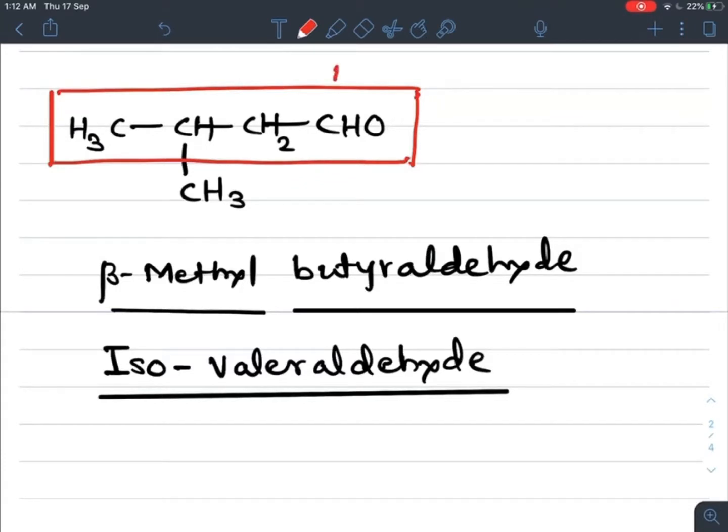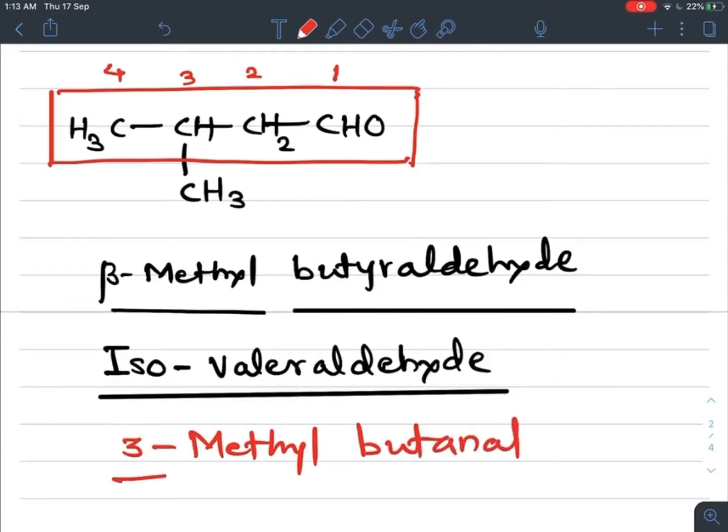So carbon number 1, this is carbon number 2, 3 and 4. Now you observe at carbon 3 a methyl group is present, and the remaining is the 4 carbon alkyl. So what is the name? At position 3 a methyl group is attached, so 3 methyl and 4 carbon containing straight chain butanal. Okay, 3 methyl butanal. So these are some examples of aliphatic aldehydes.